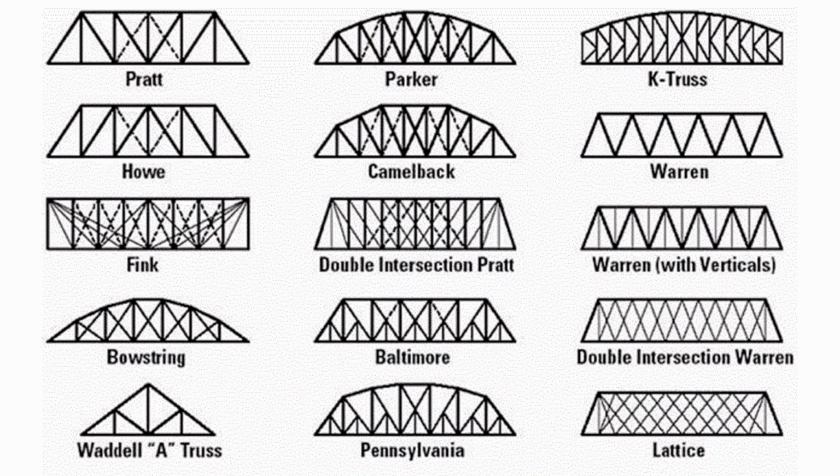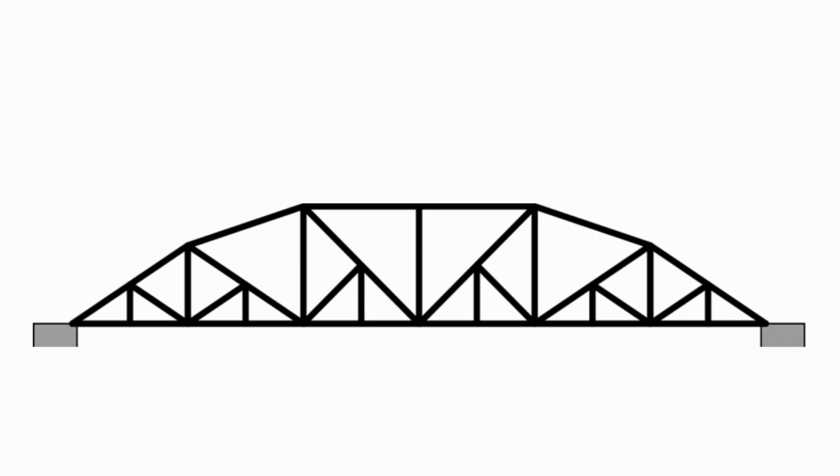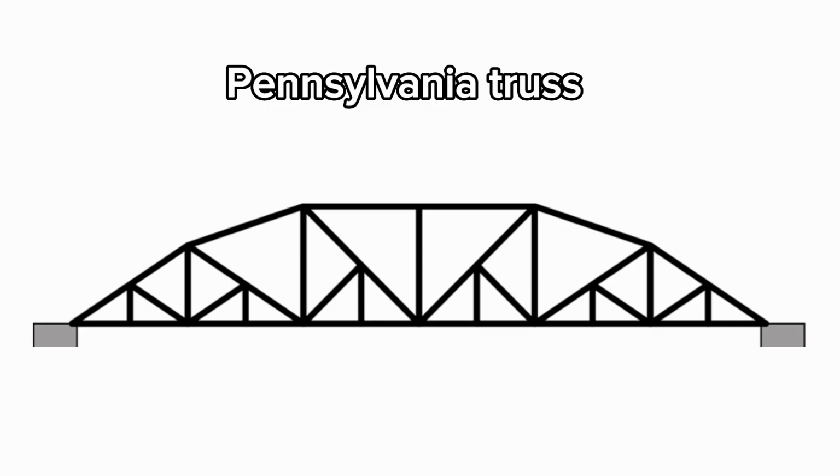There are a variety of trusses that we can use, as you can see, and among all of them, flat truss has been used for over the past 2 centuries as an effective truss method. So the vertical members are in compression, whilst the diagonal members are in tension. Another type of flat truss is called Pennsylvania truss, which looks just like a flat truss but with more trusses. Thus, we decided to use Pennsylvania truss for our spaghetti bridge since it is an effective truss design from flat truss. Also, with the extra trusses, it will be able to hold heavy load.